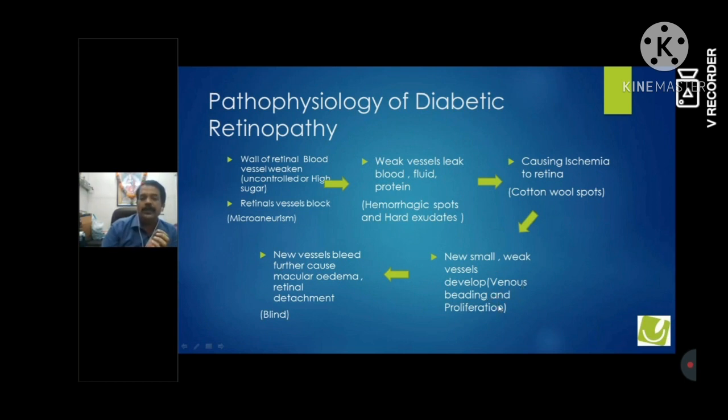This is related to venous bleeding and further bleeding to the retina. These new vessels also further bleed, and that causes macular edema or retinal detachment. Once there is severe macular edema or retinal detachment, it leads to complete blindness. Now, in short, I have given the pathophysiology of diabetic retinopathy. I hope everyone understands.